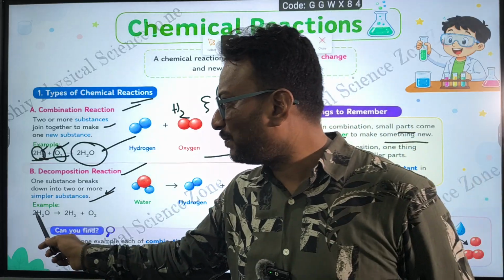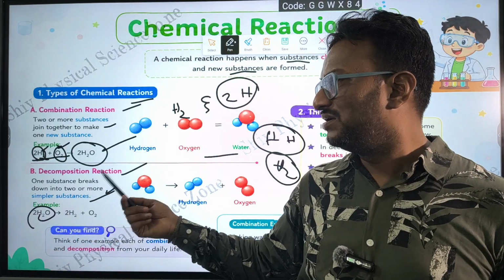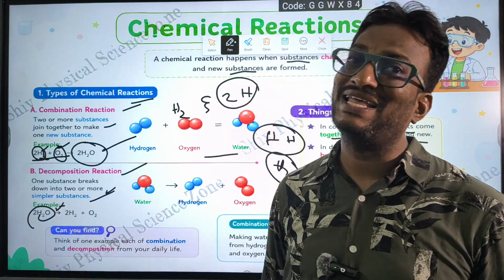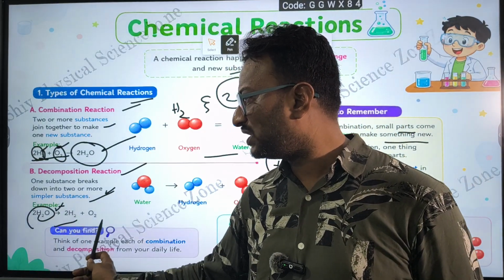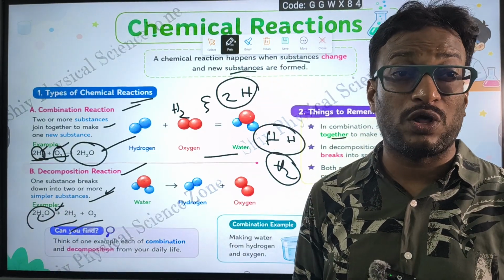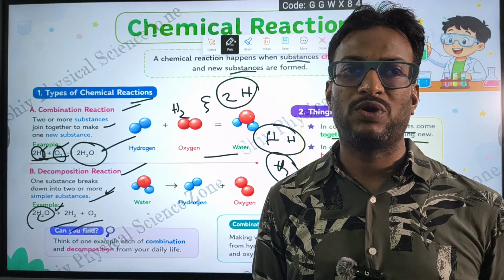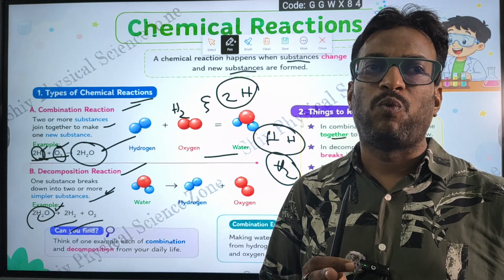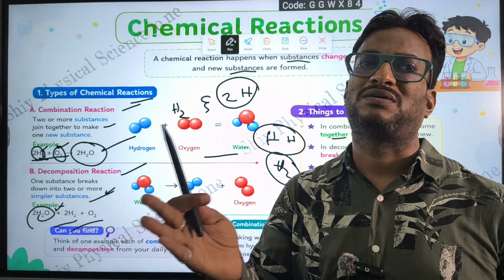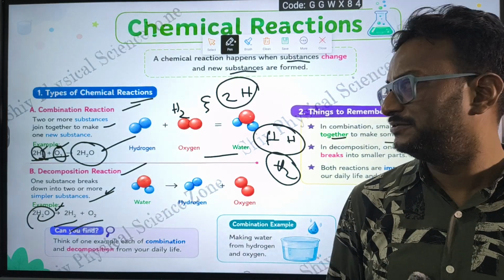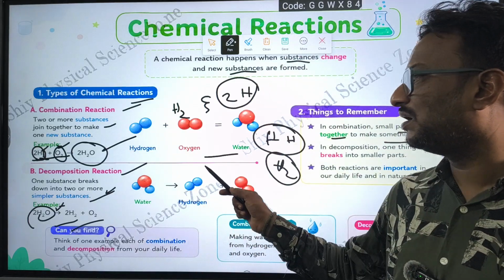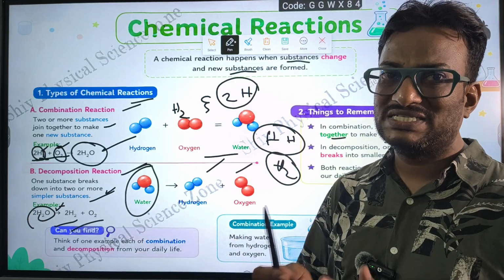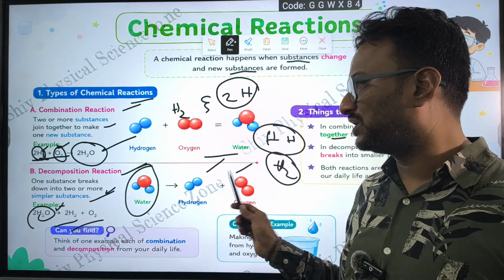That is, water molecules, by applying some sort of energy, especially electrical energy, split into hydrogen and oxygen. This is what we call the electrolysis process. In future we will learn this. With the help of electrolysis we can divide a water molecule into hydrogen and oxygen, right? They can be separated. So a single compound is splitting into different molecules.